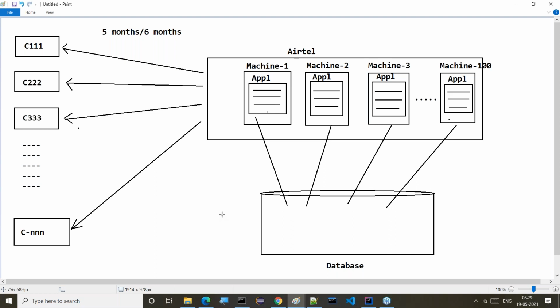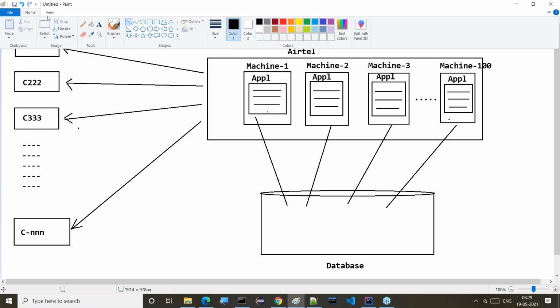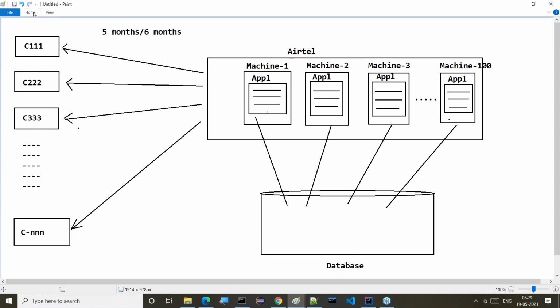Multiple machines we have to take. In each of the multiple machines, the same application I installed interacts with the database and generates bills for all 1 lakh customers. Now tell me, is the work speed increased or not?